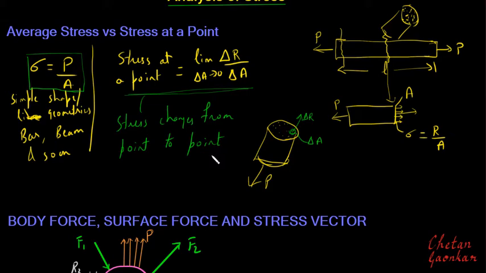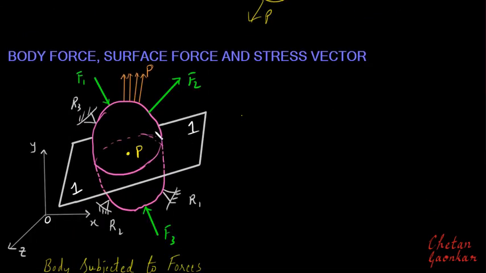And for this, we will consider a very general three-dimensional body, which is subjected to different kinds of forces F1, F2, F3. Also, it is subjected to a distributed force P, and it has some reactions here. It is supported with these reactions R1, R2, R3, and this also can be considered as reaction forces later on in the analysis.